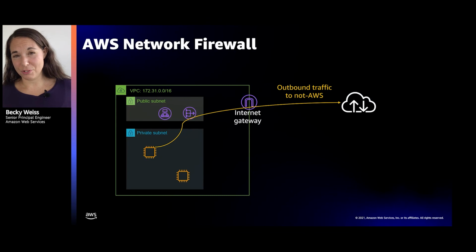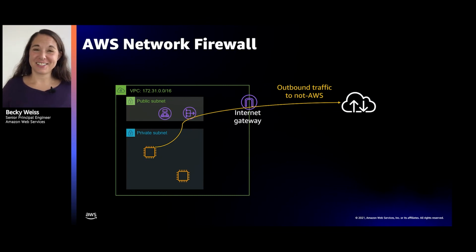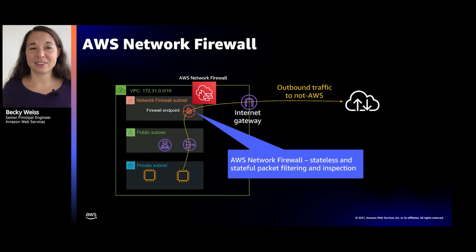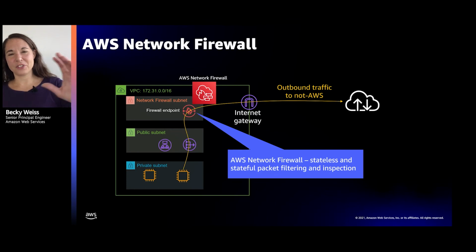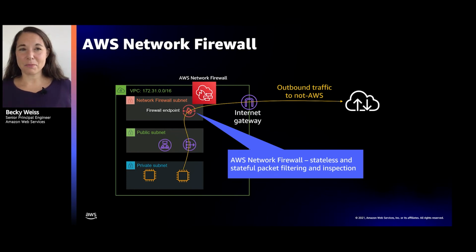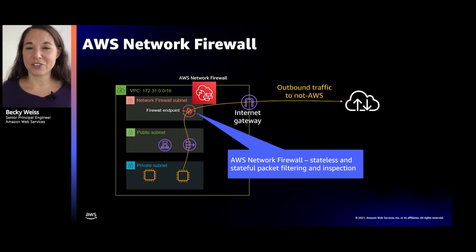Of course, once you've resolved DNS as your first step to sending a request somewhere on the network, you may also wish to control other kinds of outbound traffic leaving your VPC. And that's where a service called AWS Network Firewall comes in. It's got a lot of really powerful capabilities. The architecture for this typically involves putting up a third kind of subnet as the network firewall subnet.